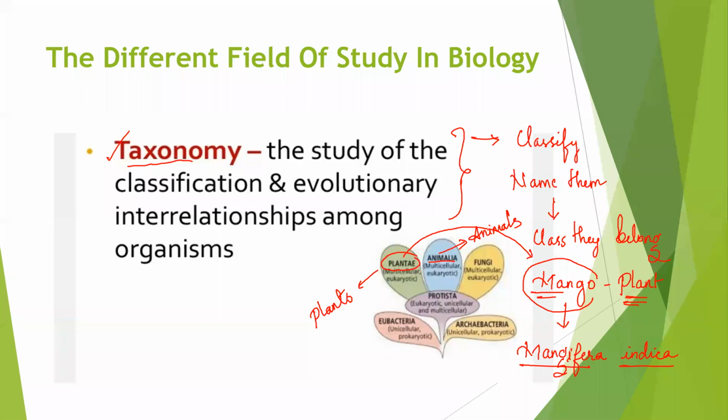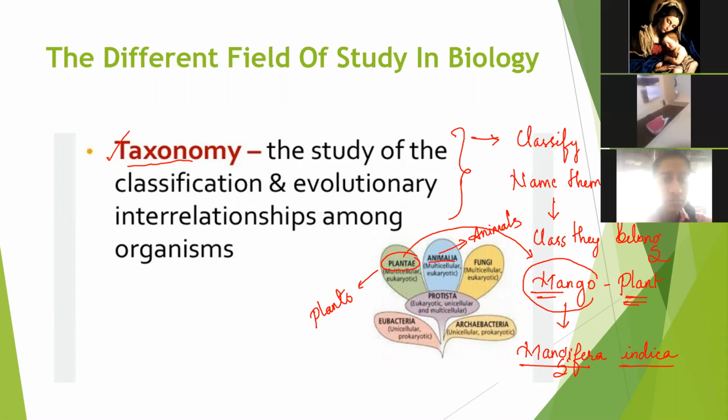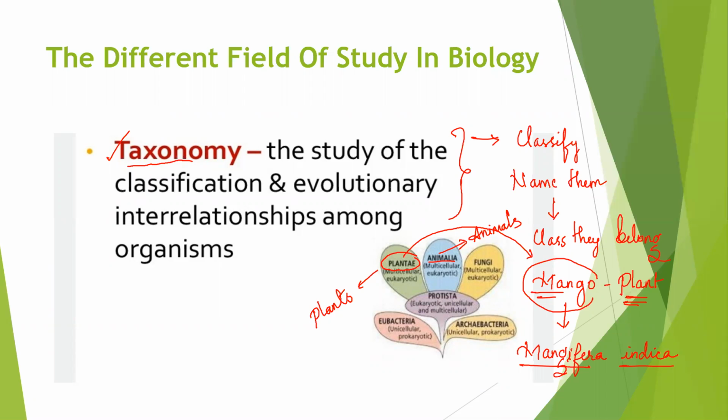Taxonomy is nothing but naming and classifying organisms under plant, animal, fungi, protista, bacteria, or any other group. So why is the classification done? Classification is done only because it makes it easy for us to understand.